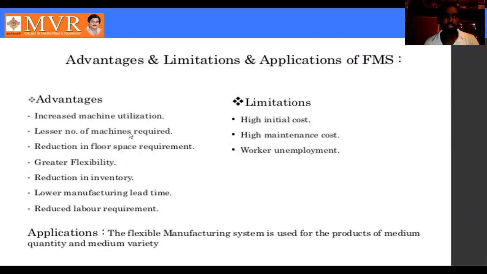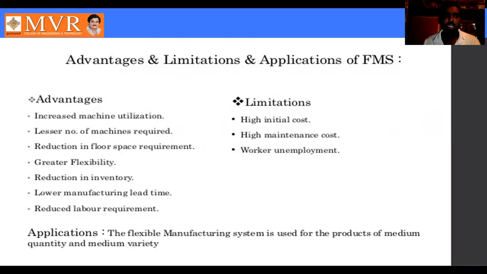Lesser number of machines are required in FMS, because it is a totally automatic system, so a few machines are used to complete the total production. That is the main point here. Next, floor space requirement is reduced. By using flexible manufacturing system technology in industries, only a little floor space is required.